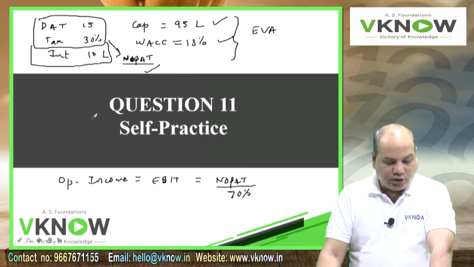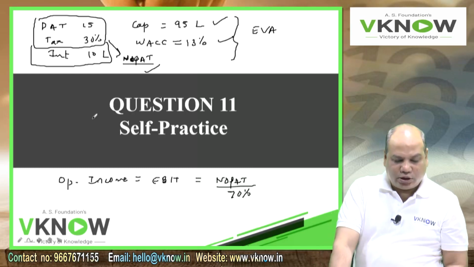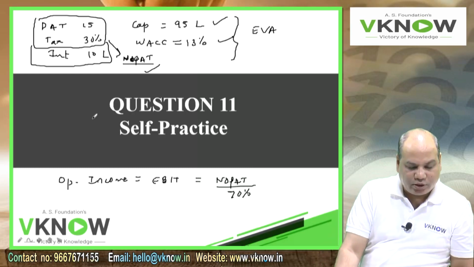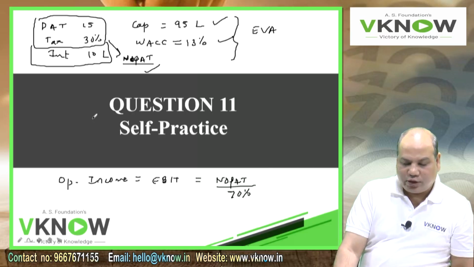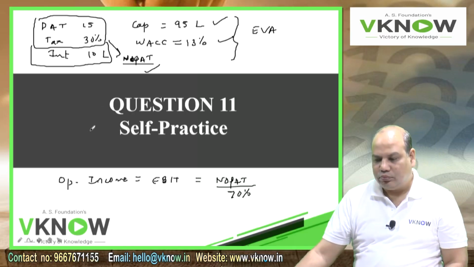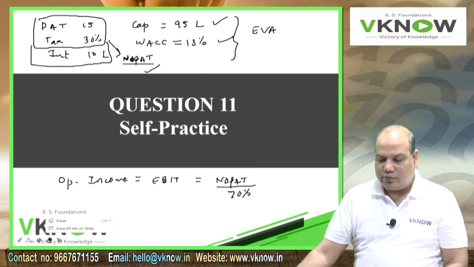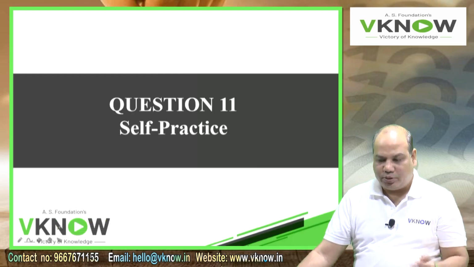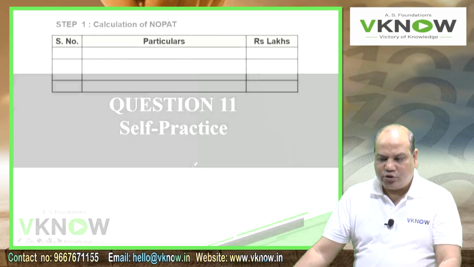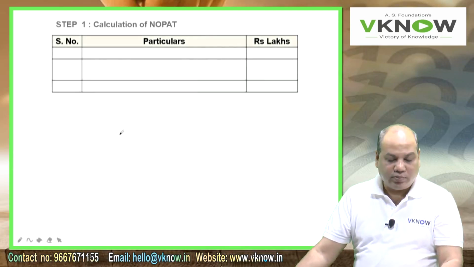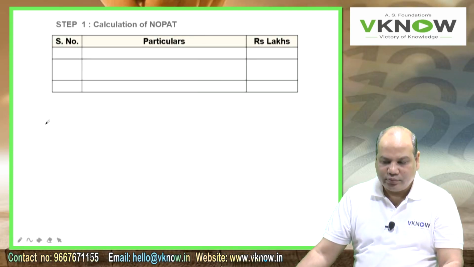And point number C, Tender Limited has 6 lakh equity shares outstanding. How much dividend can the company pay before the value of the equity starts declining? So the answer is the same, EVA per share. Once you compute EVA divided by 6 lakh shares, that is the maximum dividend they should pay. All the surplus they can distribute, and if they distribute more than that, then the price of the share can start falling, because EVA will fall in the future.